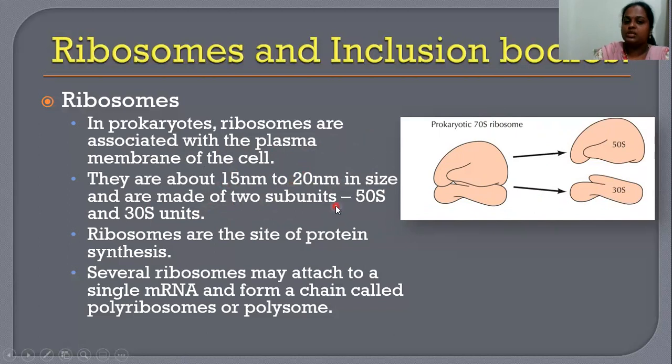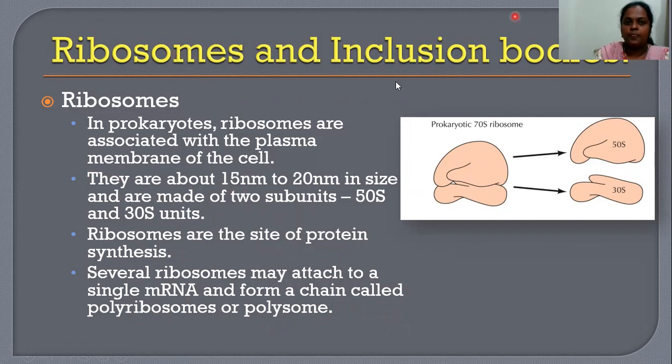They are made up of two subunits, as I told you: the larger subunit, 50S, and the smaller subunit, 30S. Ribosomes are the site of protein synthesis, so they are referred to as the protein factories of the cell. Once the protein is prepared, it is sent to different cell organelles for use. Several ribosomes may attach to a single mRNA and form a chain called polyribosomes or polysome, which helps in synthesizing protein.